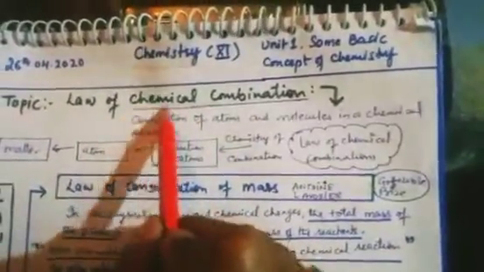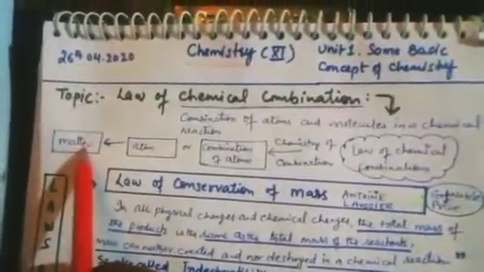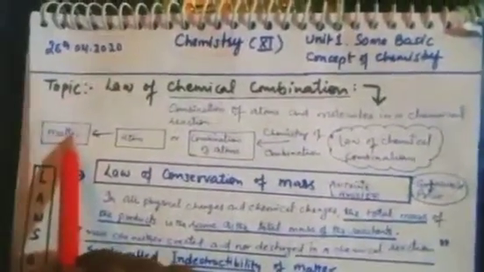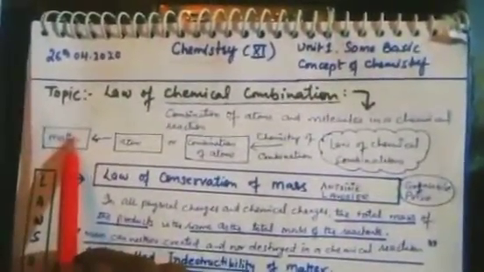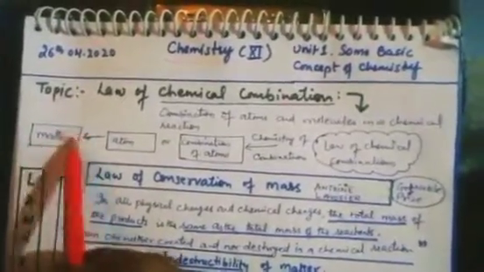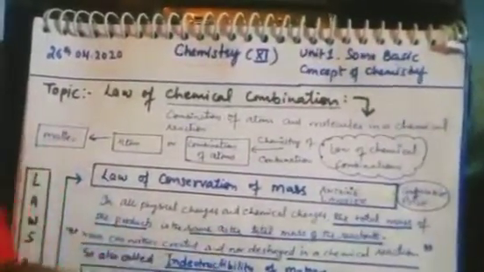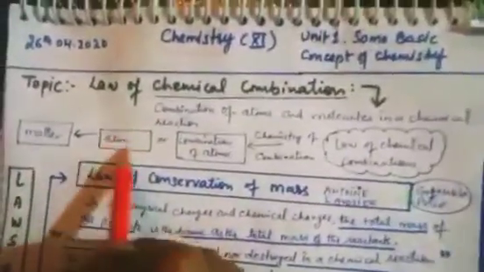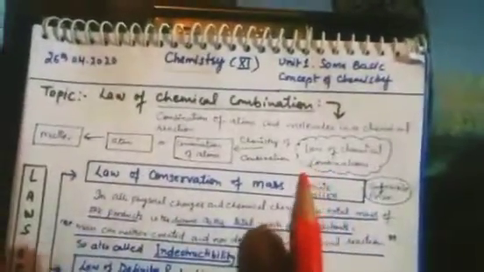So what is chemical combination? This we need to understand first. As you know from the matter chapter we have done, matter is all the substance which occupies space and has mass, and matter is the basic study of atoms. Basically matter is made up of atoms. The basic constituent particle of matter is the atom. It means that whatever material you see in our surrounding is basically made up of atoms.